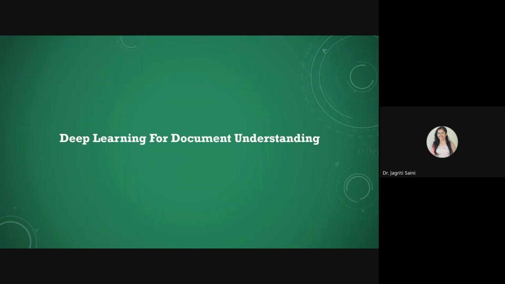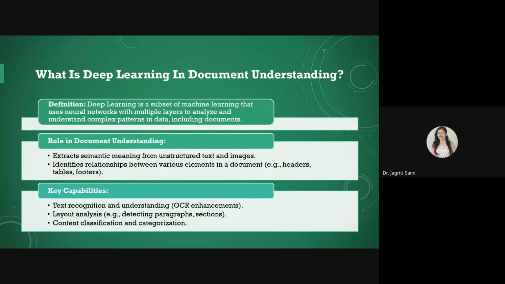Moving ahead with deep learning for document understanding, we have plenty of models that are already designed and that we can integrate with OCR libraries. These deep learning models can help you gather data from the OCR level and take it further for predictions based on what data we have gathered during the OCR processing.